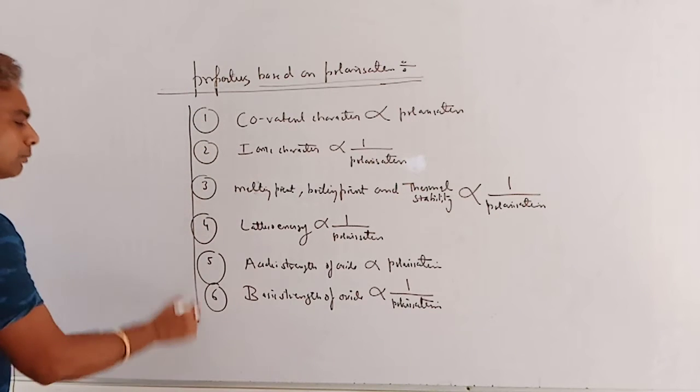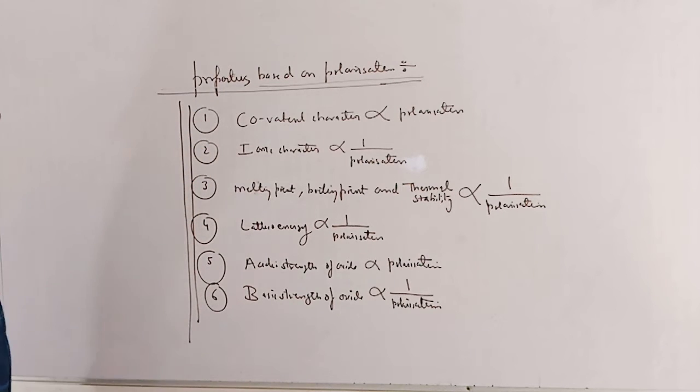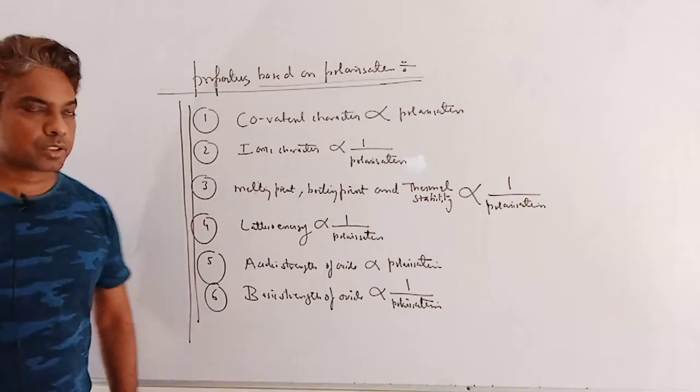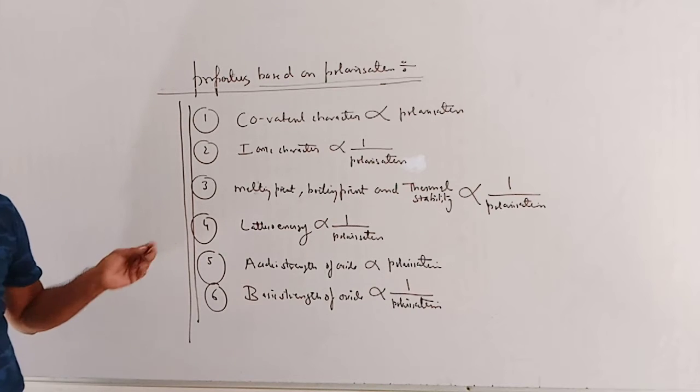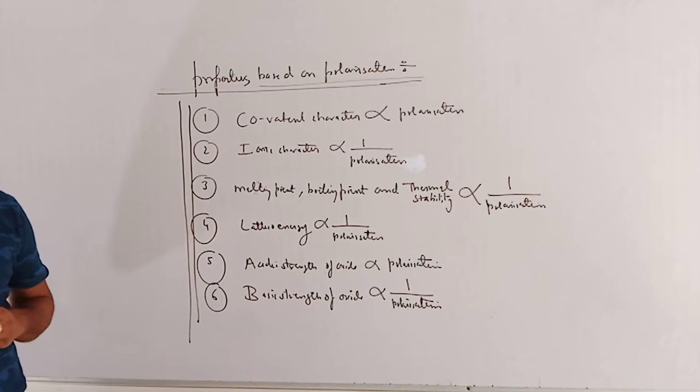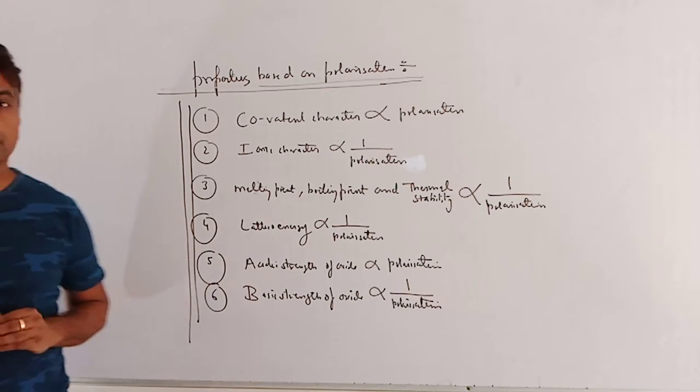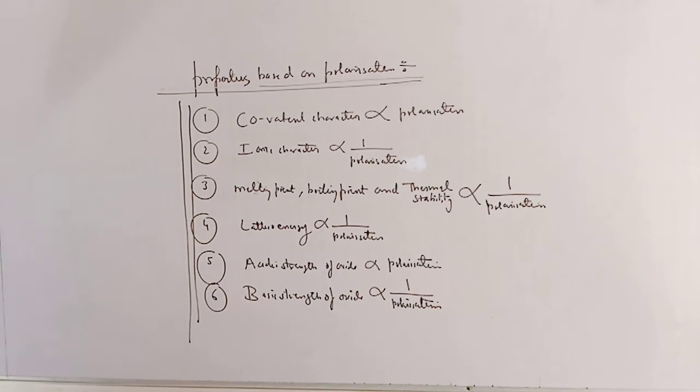So these are some properties which are defined by polarization, and in case of comparing these properties, we can easily compare with the help of polarization.